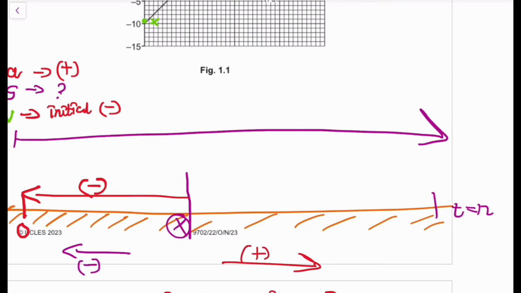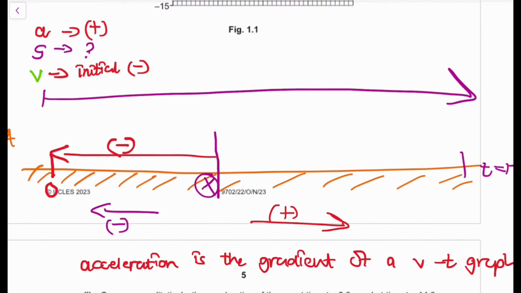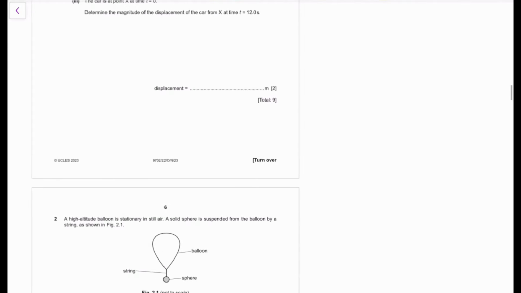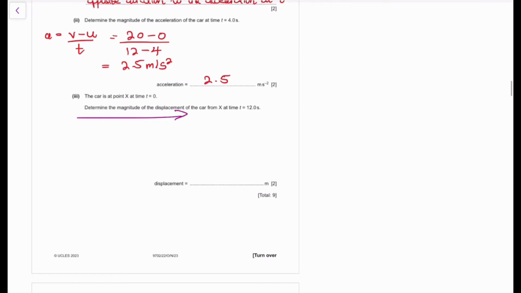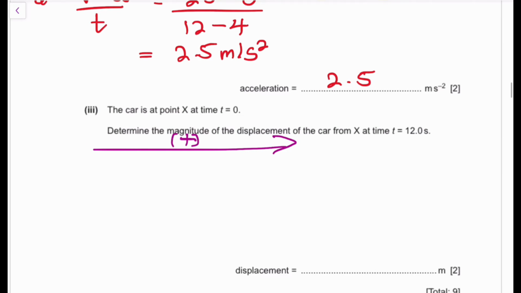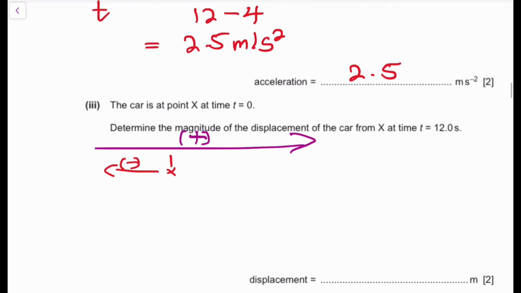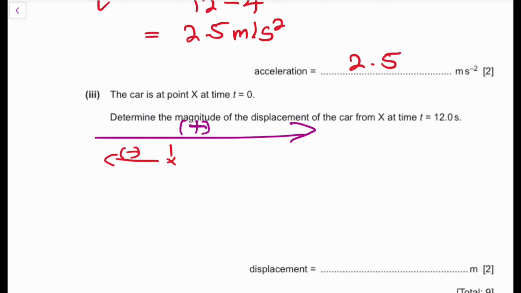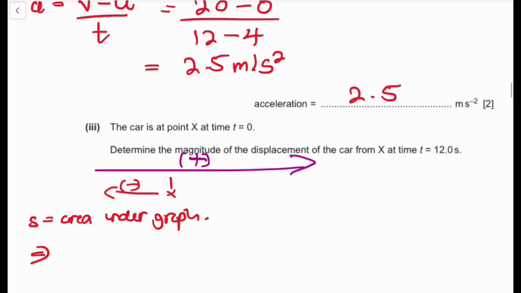So your displacement is going to be this negative displacement plus this bigger positive displacement. So to answer this question, we're going to have a positive displacement that's going to be very big. Then from that, we're going to have a negative displacement that's very, very small, right? So if we subtract those two displacements, we're going to get the displacement at t equals 20. I hope it makes sense, guys. So how can we find the displacement? We know that S is going to be the area underneath the graph, right? So the area underneath the graph, you have a graph, right?